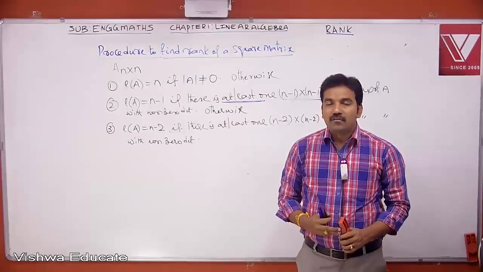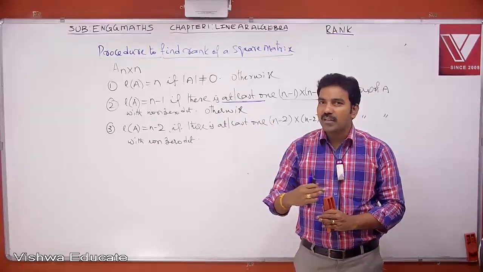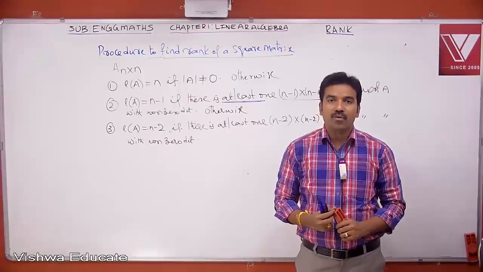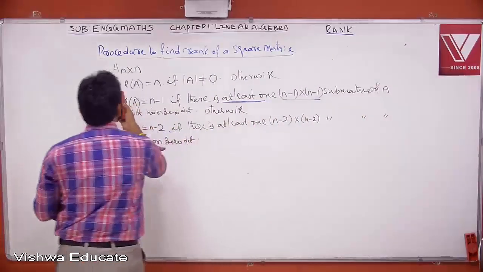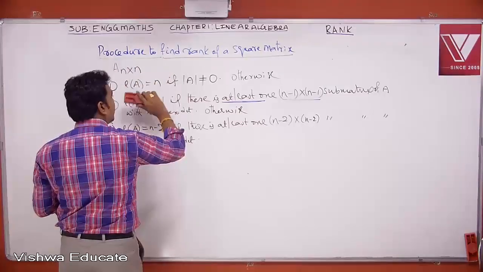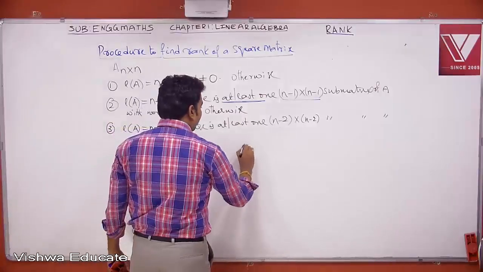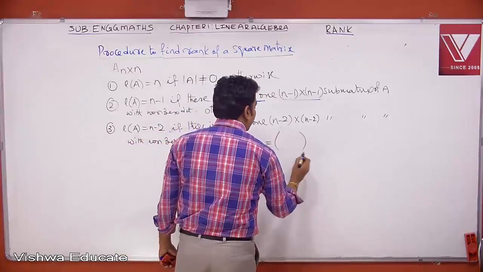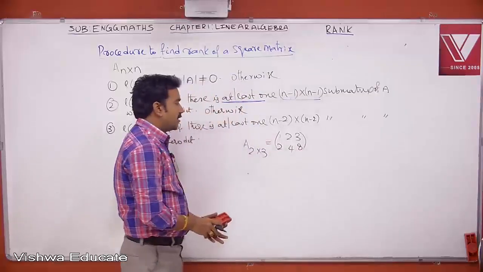Now let us try to find the rank of a rectangular matrix using the same procedure. More or less, of course, there will be some changes. Let us make some modifications to this procedure so that we can easily find rank of a rectangular matrix. Before going for some changes, let us start with a general example. Suppose I have a 2 by 3 matrix, for example, 1, 2, 3, 2, 4, 8. So the size is 2 by 3.